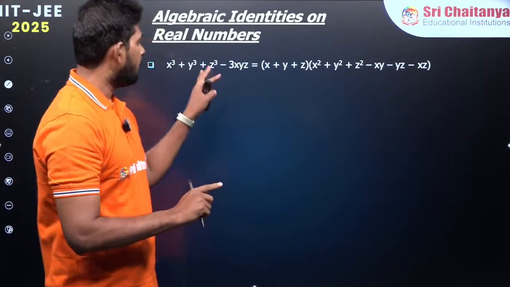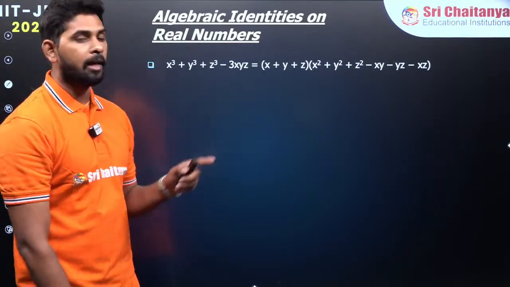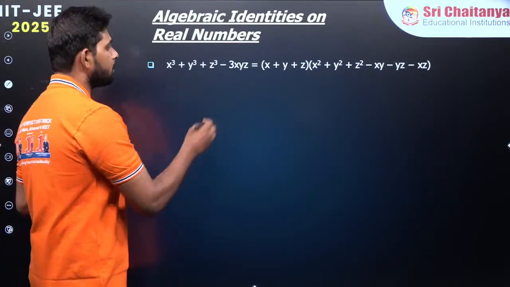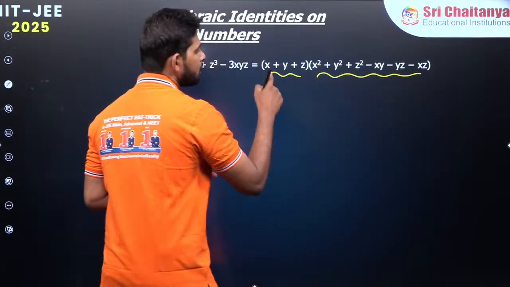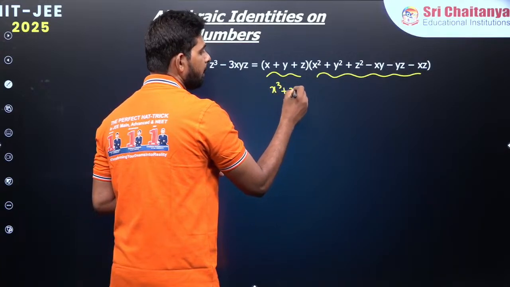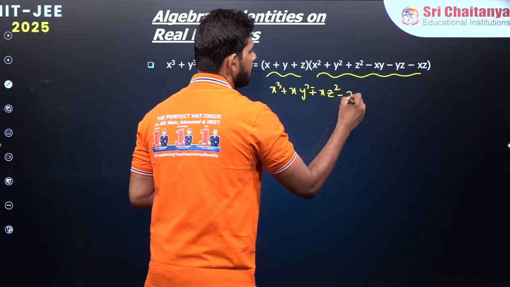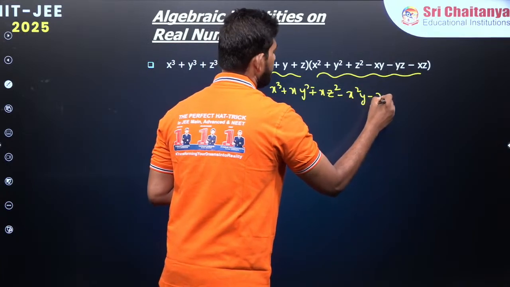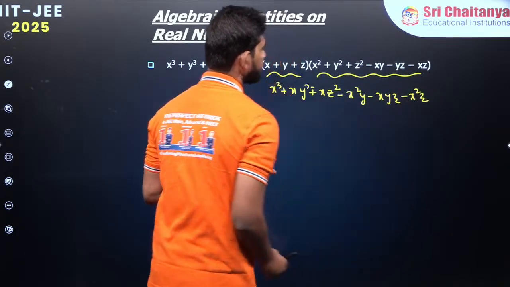You must know this identity over here. I have seen this identity used in a lot of questions. Okay? So we are going to multiply these two over here. I'm going to show you. See, if I'm multiplying x with all of them, you are going to get x cube, xy square, and xz square minus x square y minus xyz minus x square z.